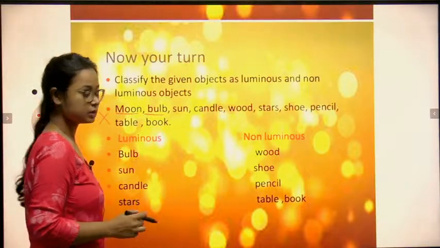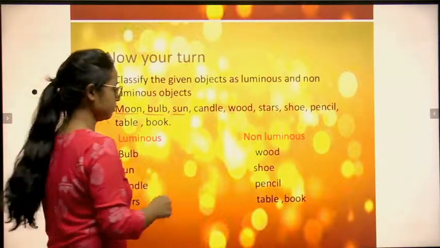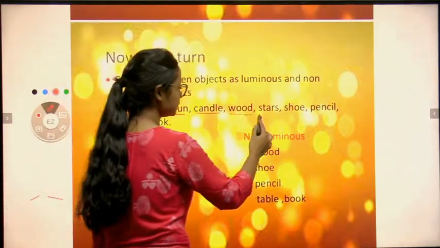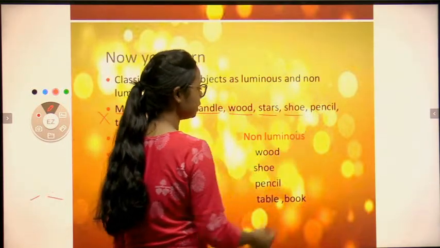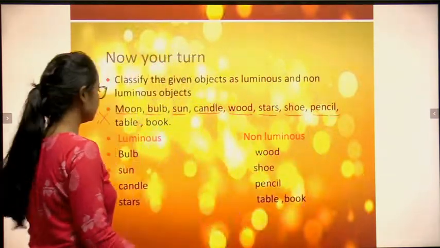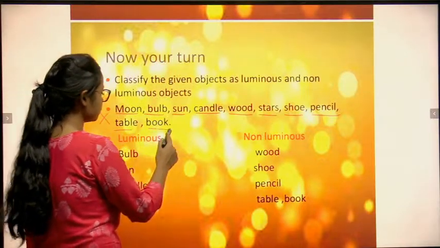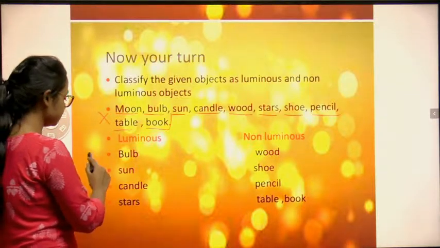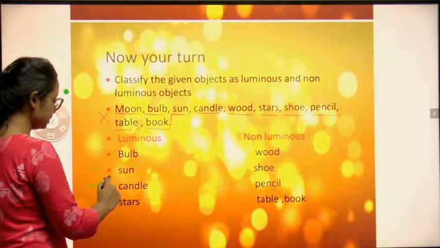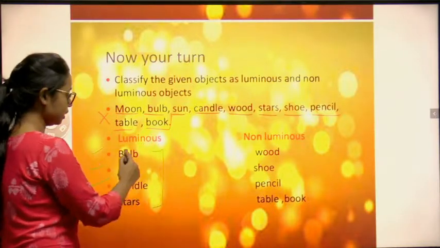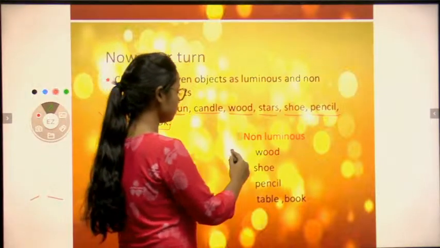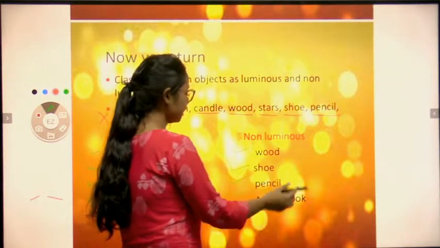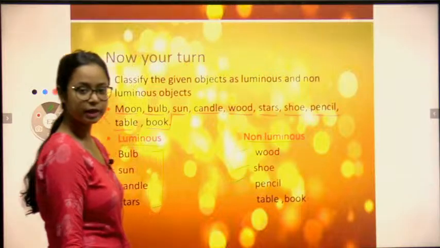Bulb is a luminous thing. Sun is also a luminous thing. Candle is also a luminous thing. Wood is non-luminous. Stars is a luminous object. Shoe is a non-luminous object. Pencil is a non-luminous object. Table is a non-luminous object. And book is also a non-luminous object. You can see over here which are luminous objects: bulb, sun, candles and stars. They are examples of luminous objects. And what are non-luminous objects? Wood, shoes, pencil, table and book, they are non-luminous objects. Clear, all of you?